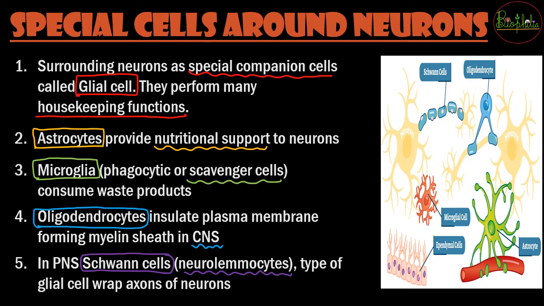Right, so the difference needs to be remembered. CNS में कौन से cells होते हैं? There are oligodendrocytes, whereas in PNS you are going to find the Schwann cells. So these are the 5 different cells which are going to be surrounding the neurons. So here in the figure it is very well described to you, the yellow ones being the neurons, and besides the neurons there are many different cells like the Schwann cells, oligodendrocytes, microglia cells, the astrocytes. These all will be accompanying the neurons so that they can function normally.